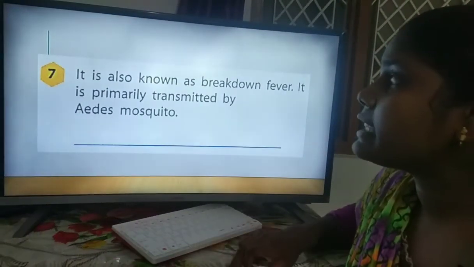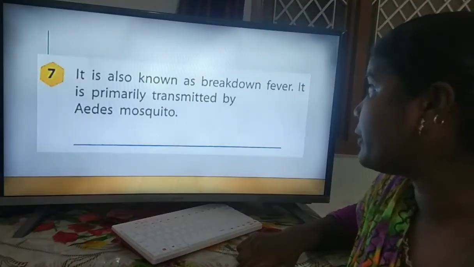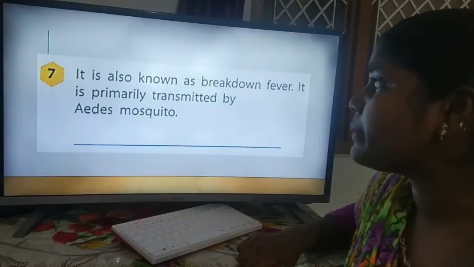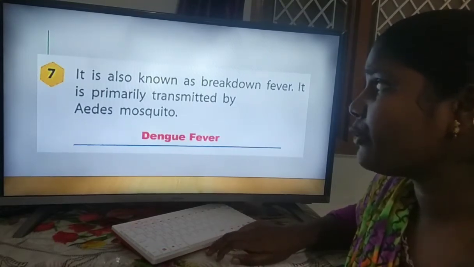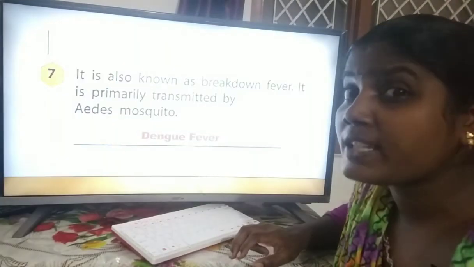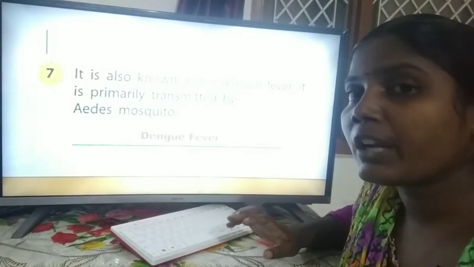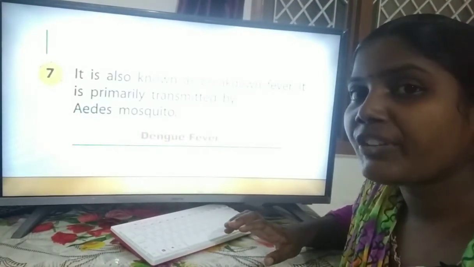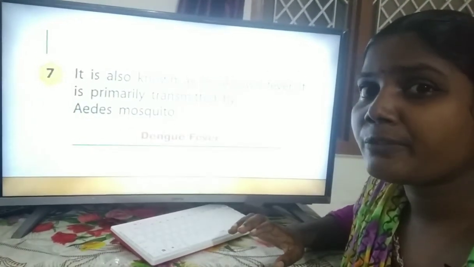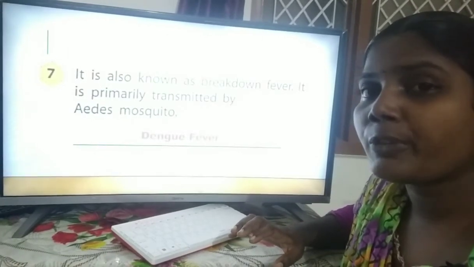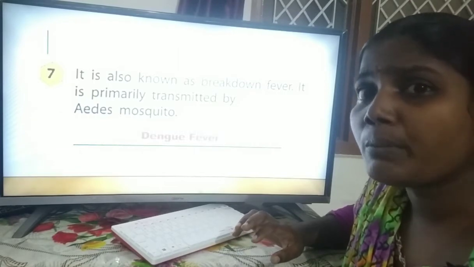And the seventh one is also known as breakbone fever. It is primarily transmitted by the Aedes mosquito. Its name is dengue fever. We know dengue fever. Once it was famous in the world. Many people are having dengue fever and we are afraid of it. It is a dangerous one. So many diseases we are getting from the mosquito, like cholera fever, malaria fever and dengue fever, and many more diseases we are getting from the mosquito.